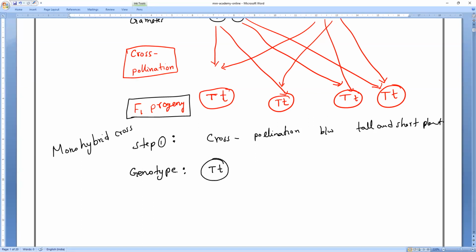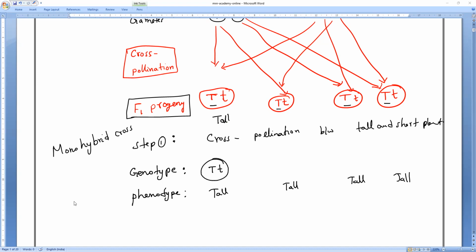Next, the phenotype. What is the phenotype? Phenotype is the appearance. At least one capital T is there, so it is a dominant trait rather than a recessive trait. So tall, tall, tall, and tall. If you notice here, one character completely disappears. What is that character? The recessive trait. Am I right or wrong?